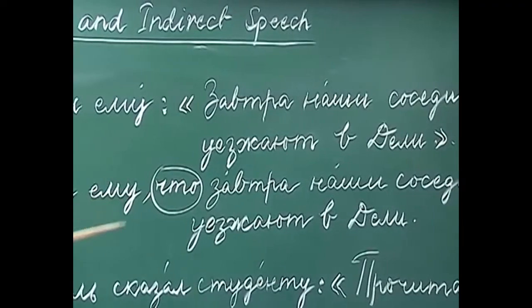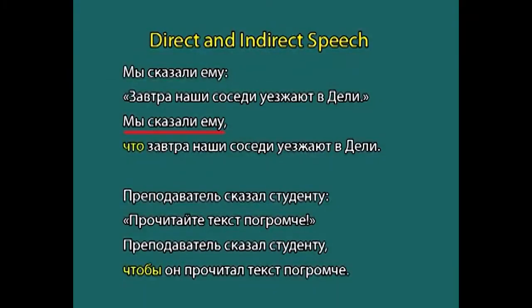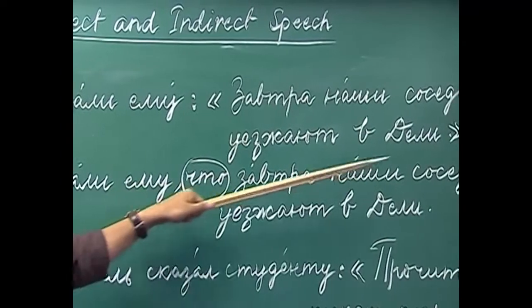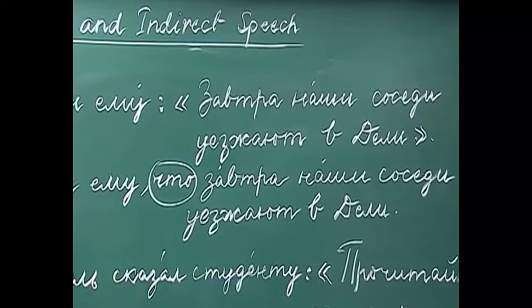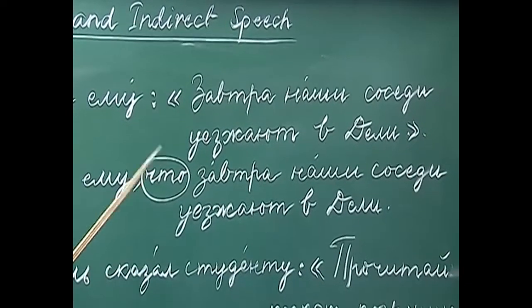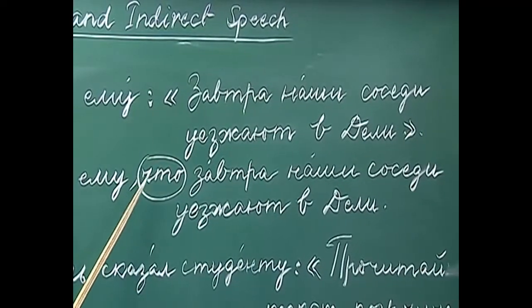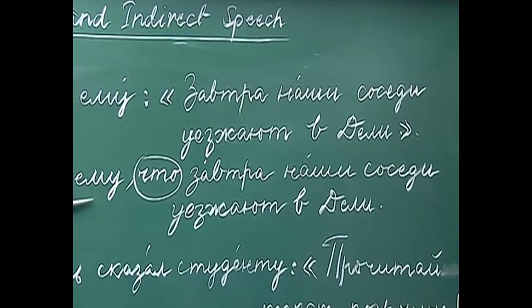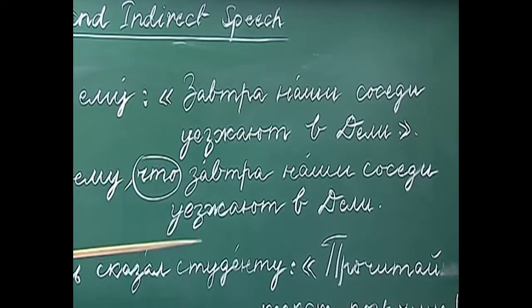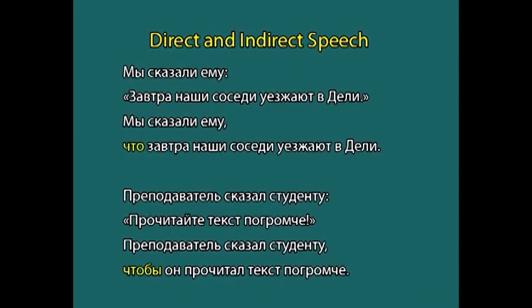Let us look at how we do that. Мы сказали ему, что завтра наши соседи уезжают в Delhi. We told him that tomorrow our neighbors are going to Delhi. What we are doing is adding the conjunction shto in between and changing the direct speech into indirect speech. This is how we change the statements.